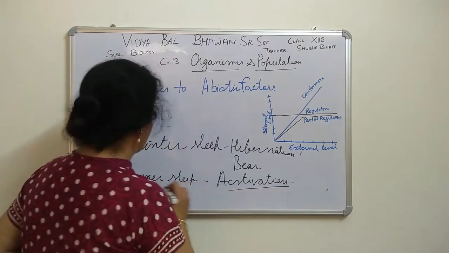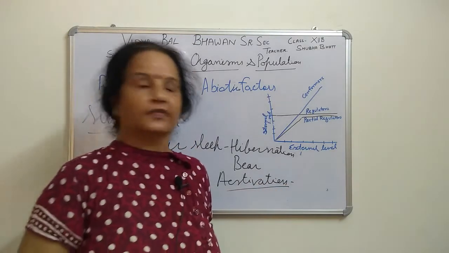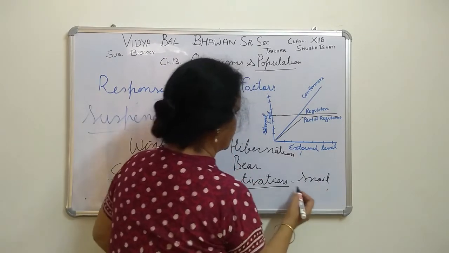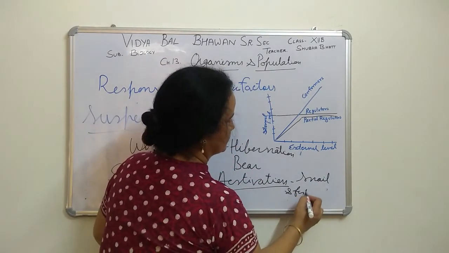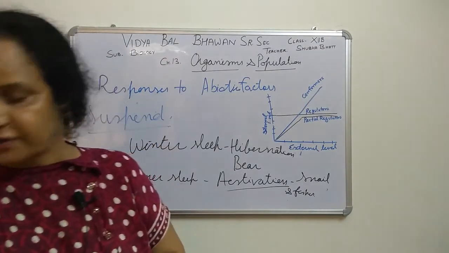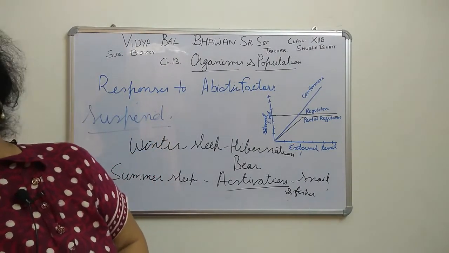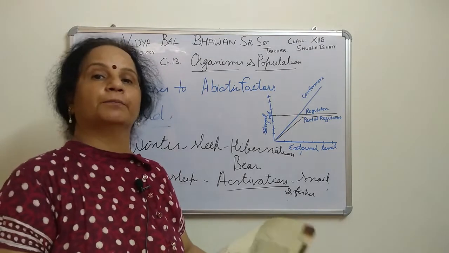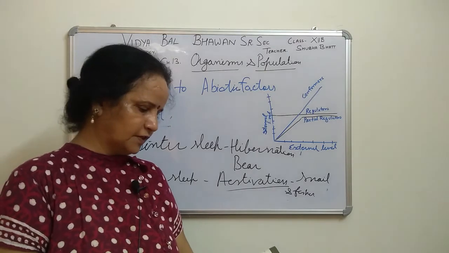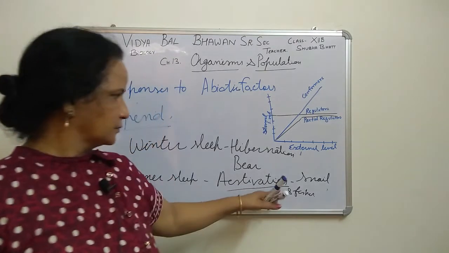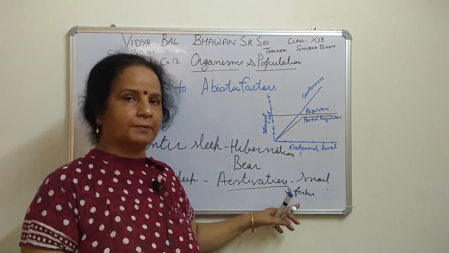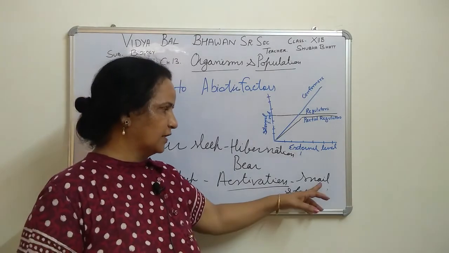In that, summer sleep, it is called, that is shown by snail and fishes. Again, when we are talking of summer sleep, summer sleep means that they are not coping with the temperature which is increasing in the summer season. Now you can see the snail and fishes, that is the example given in your book also. You can mark it, because one year that question only they asked, as snail and fishes.